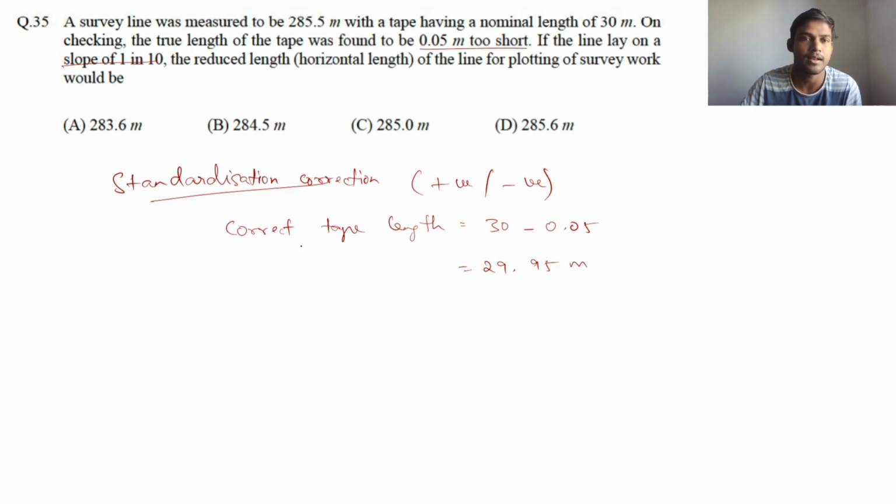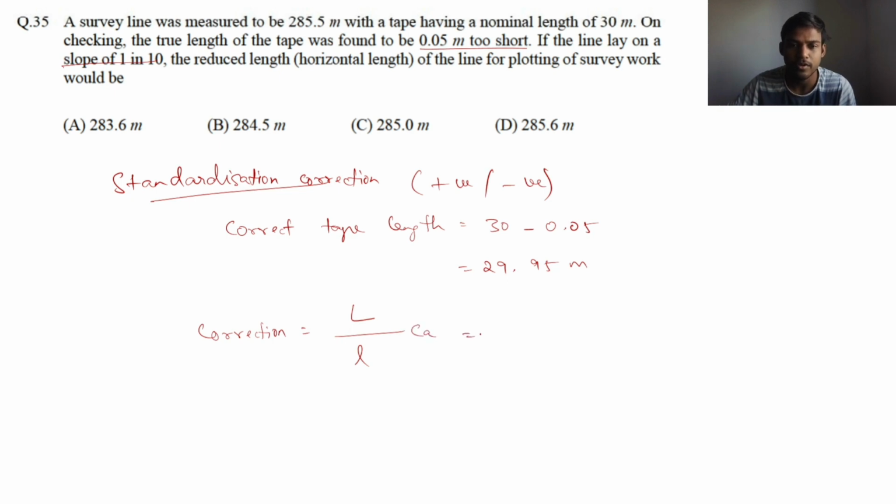But the designated length given is 30 meter. So now the correction is equal to the measured length divided by the designated tape length, into the correction. The measured length is 285.5 meter and the designated tape length is 30 meter.